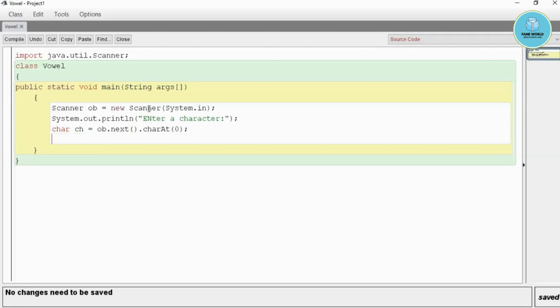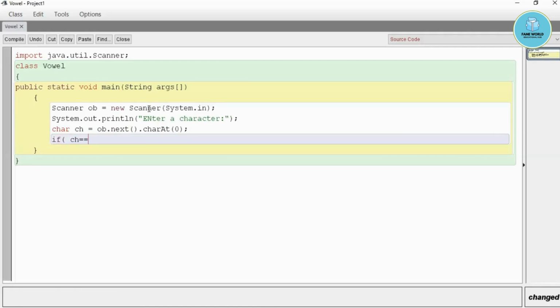Now I have to check if the character which we are inputting is vowel or consonant. So if ch equal to 'a'. Now whenever we are dealing with the characters, we have to initialize the characters in the single quotation mark. So I'm using the logical OR operator, and this OR is used when we want any of the conditions to be true. If any of these conditions is true, then it will be true: a, e, i, o, u. Okay, here.